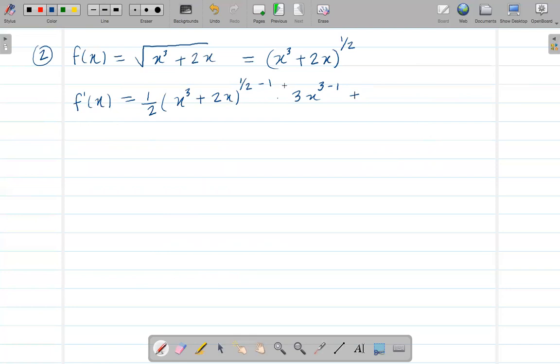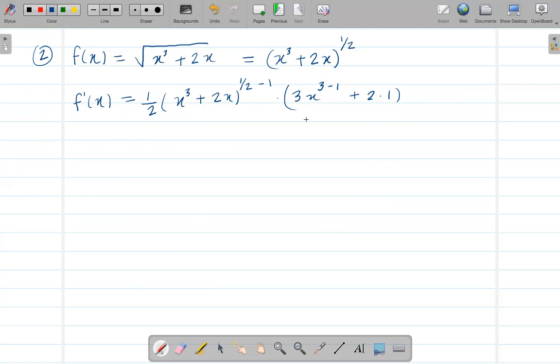Plus, I'm taking the derivative of this inside, right? So plus the derivative of 2x. Since 2 is multiplied with x, I think I've explained this in the last video: 2 will stay there and we just take the derivative of x, which is 1. Again, I've explained this in the last video. So here I took the derivative of the whole thing, and then I took the derivative of the inside function. Again, this is the chain rule.